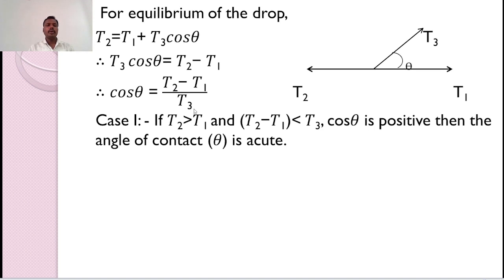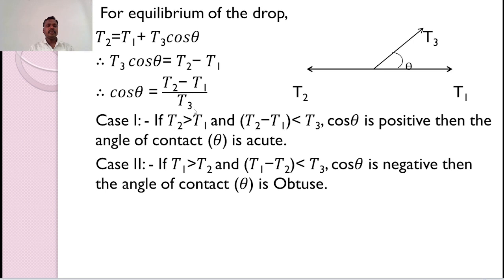Therefore, the angle of contact is acute. Now the second case, T1 is greater than T2, and also T1 minus T2 is less than T3. In this case, we get cos theta is negative. Then the angle of contact theta is obtuse.